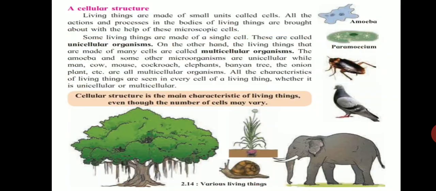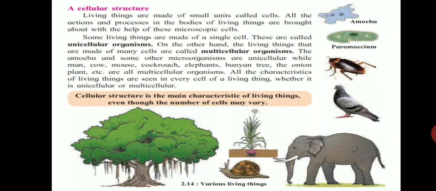Next concept is cellular structure. Each and every living thing is made up of small units which are called cells. So cell is the basic structural and functional unit of all living organisms, and all the actions which are performed by the body of living organisms are carried out with the help of these microscopic cells.